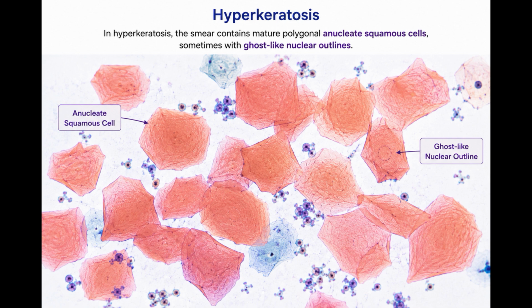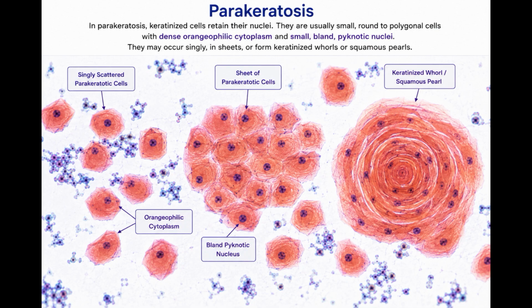In hyperkeratosis, the smear contains mature polygonal anucleate squamous cells, sometimes with ghost-like nuclear outlines. In parakeratosis, keratinized cells retain their nuclei. They are usually small, round to polygonal cells with dense orangeophilic cytoplasm and small, bland, pycnotic nuclei. They may occur singly, in sheets, or form keratinized whorls or squamous pearls.